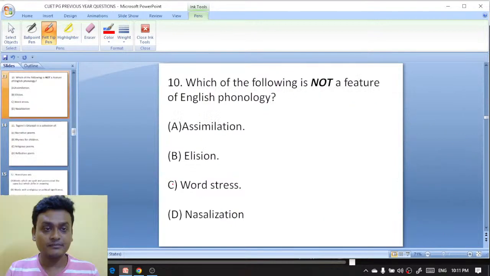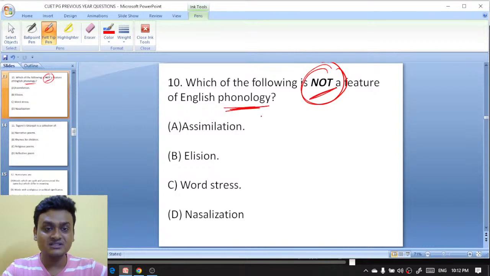Moving on to question number 10. Which of the following is not a feature of English phonology? Logy means study. Now your options are assimilation, elision, word stress, nasalization. इसमें से कौन सा एक इंग्लिश फोनोलॉजी का फीचर नहीं है, कैरेक्टरिस्टिक्स नहीं है?